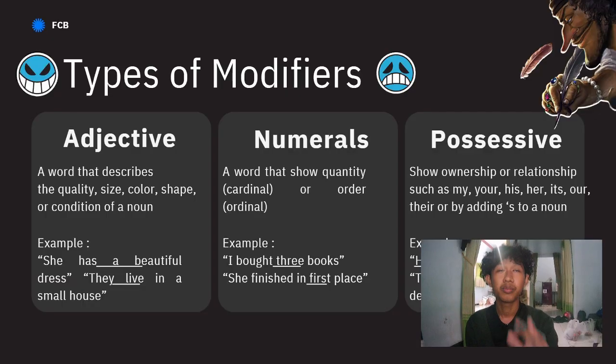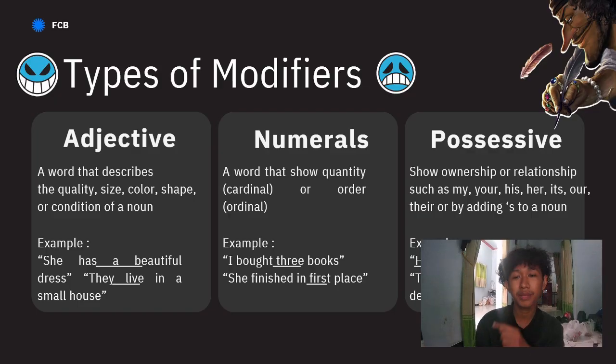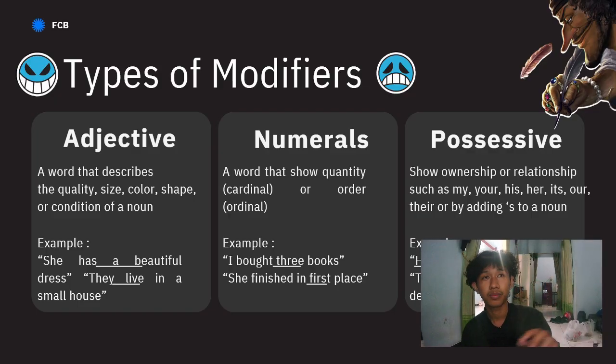Type of modifier. Modifier has many kinds of types. There's an adjective like size, quality, color, shape, or condition. Example: she has a beautiful dress. And another example, like color, like another example from the previous slide: red apple. Shape, like a rounded yellow, a rounded orange.